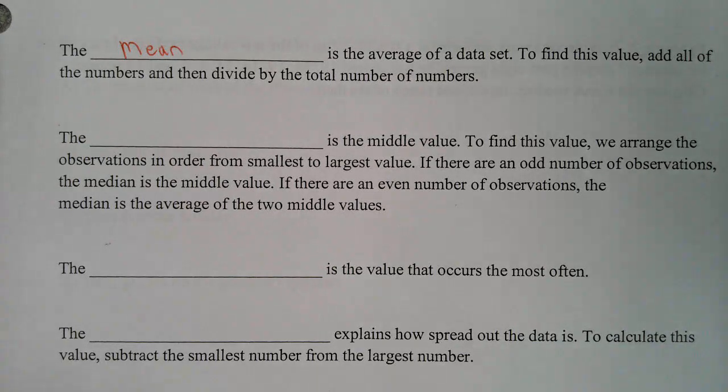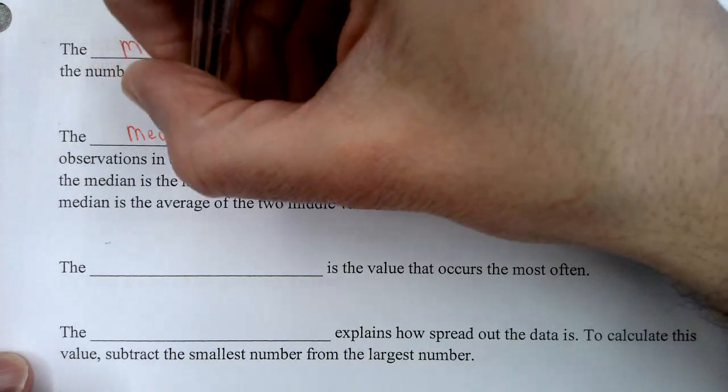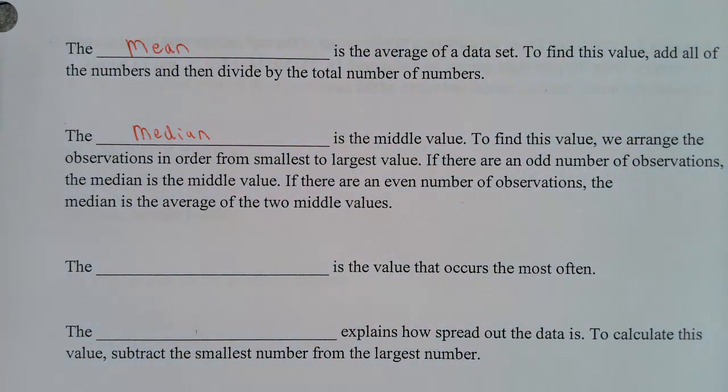The median is the middle value. To find this value, you have to arrange all the observations or all the numbers from smallest to largest. Okay? If there are an odd number of observations or numbers, then the median is the one number in the middle. If there are an even number of observations, then the median is the average of the two middle numbers, because there'll be two numbers in the middle. Okay, so that's median.